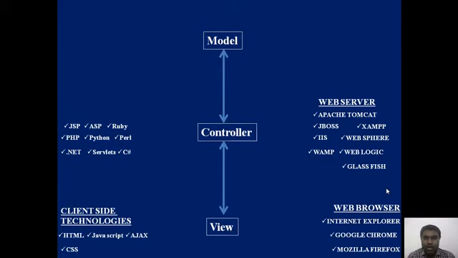The model layer is used to define data representations. These data representations are done by using databases and database management systems like Oracle, MS SQL, DB2, SQL Server, Sybase, Teradata, etc.